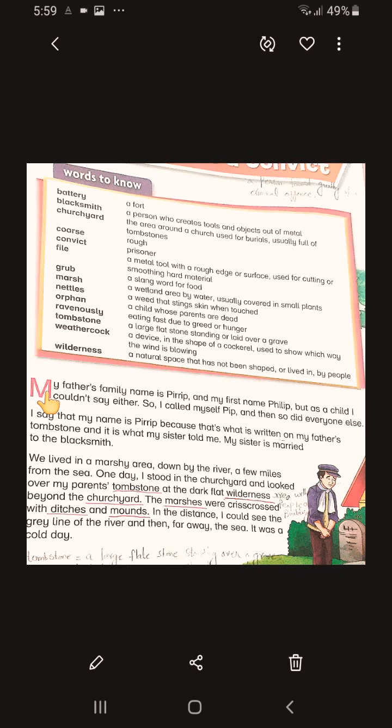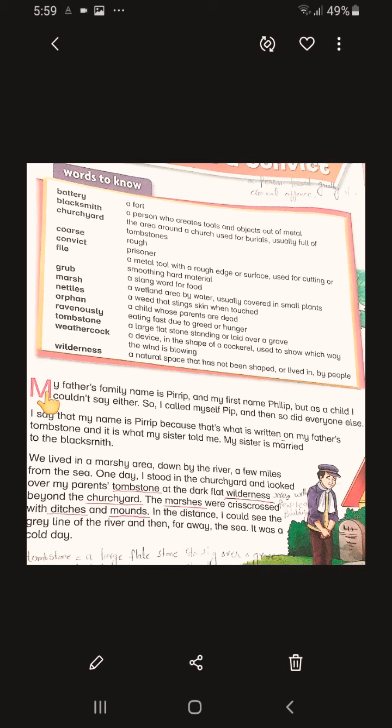This story starts with a narrator whose name is Pip. And who is Pip? Pip is a 7 years old boy who is an orphan. What is the meaning of orphan? An orphan is a boy or a girl who does not have his parents. His parents died when he was quite young, right?